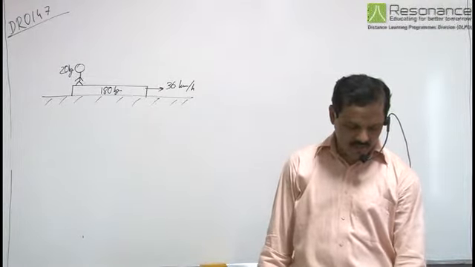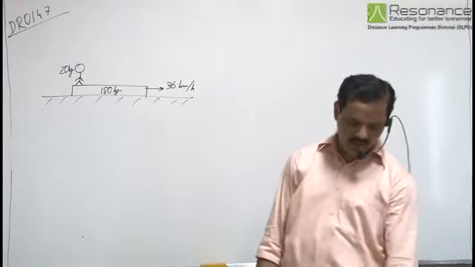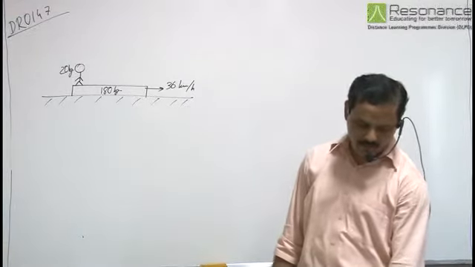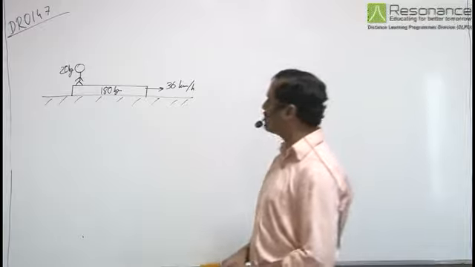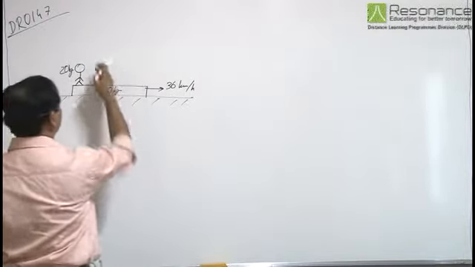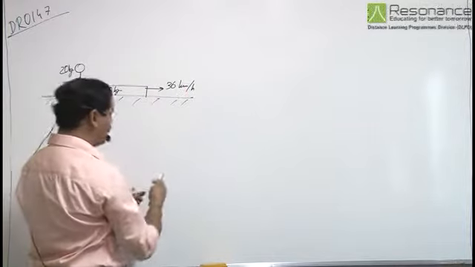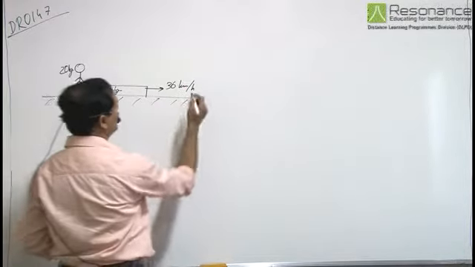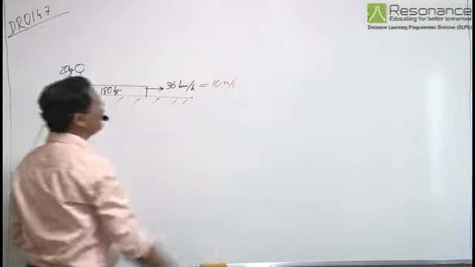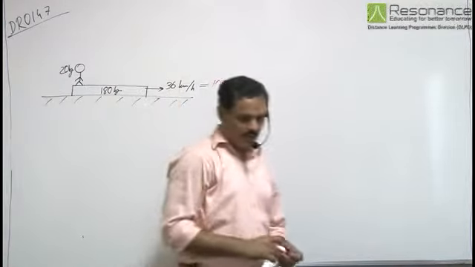A trolley and a child of total mass 200 kg is moving with uniform speed 36 km per hour on a frictionless track. So, a trolley and a child of mass 200 kg is moving on a frictionless track with speed 36 km per hour, that is equal to 10 meter per second.